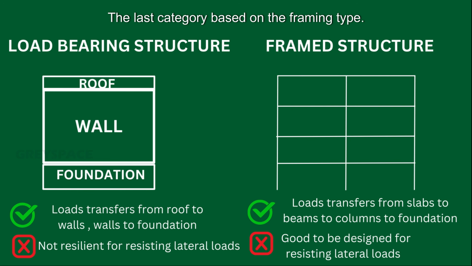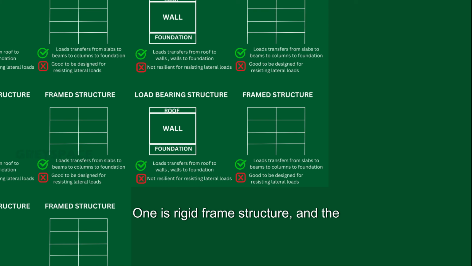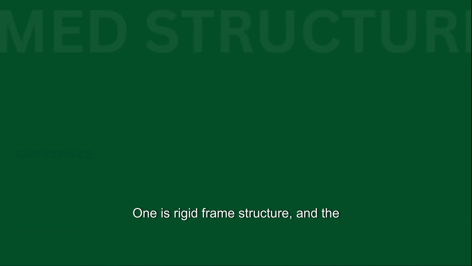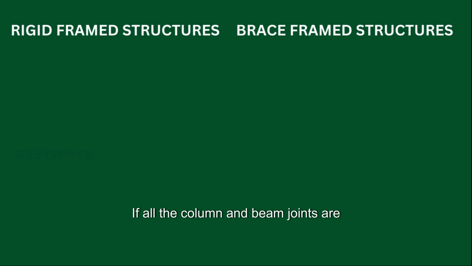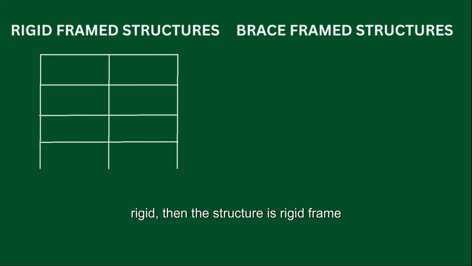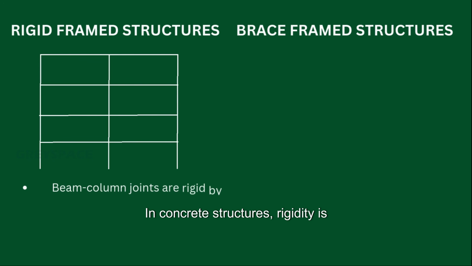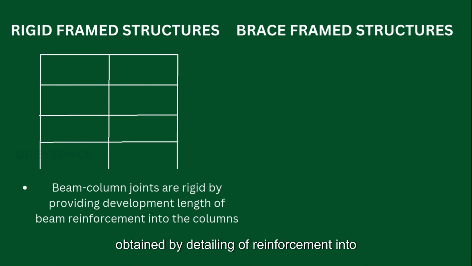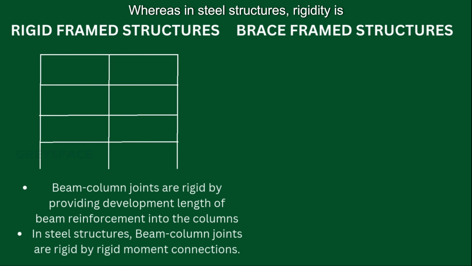The last category is based on the framing type. One is rigid frame structure, and the other is brace frame structure. If all the column and beam joints are rigid, then the structure is a rigid frame structure. In concrete structures, rigidity is obtained by detailing of reinforcement into the column for development length. Whereas in steel structures, rigidity is achieved through the moment connections of beam-column joint.